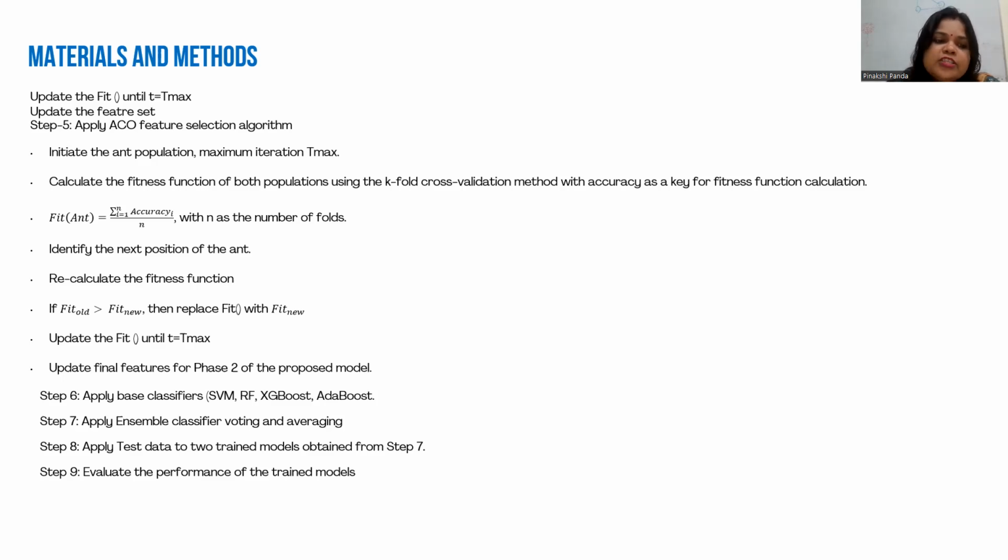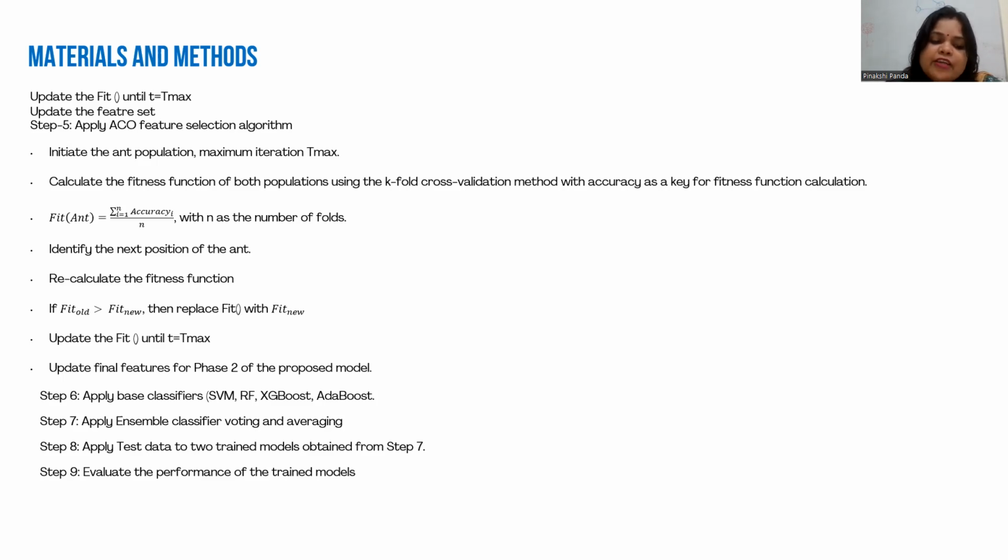Then we do the initial ant population and maximum iteration t max, and calculate the fitness function of both populations using the k-fold cross validation. Then using the formula, identify the next position of the ant, recalculate the fitness function. Then if fit old is greater than fit new, replace the fit with the fit new, update the fit until t is equal to t max, update the final feature set for phase 2 of the proposed model. These are the two phases of the SEO and ALO feature selection algorithm we are applying over the microarray dataset.